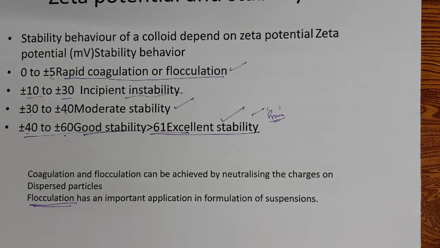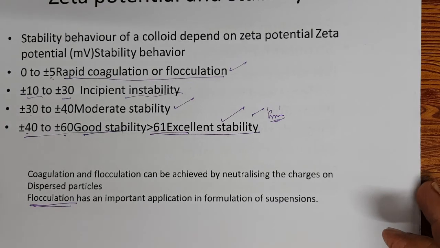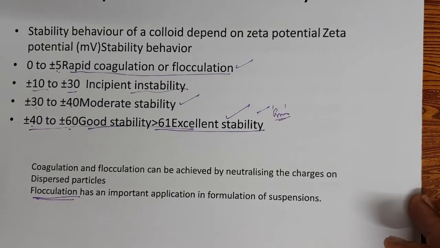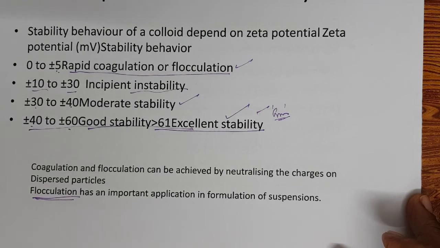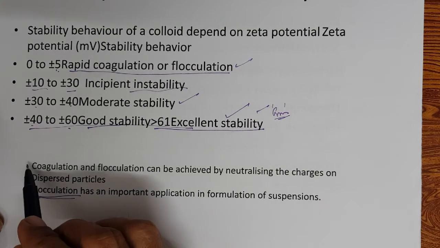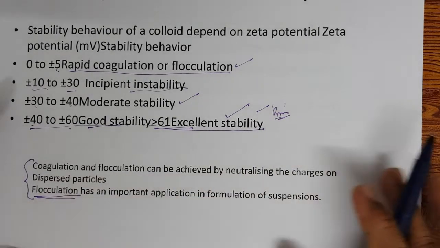So every time you shake, use it, so equal dosage. Otherwise it is caking. Once a suspension cakes, it is very difficult to redisperse. Some pharmaceutical formulations, you can see, are flocculated suspensions, right? You understood flocculated suspensions. So that is the difference between coagulation and flocculation.